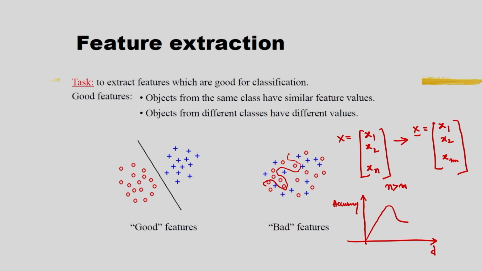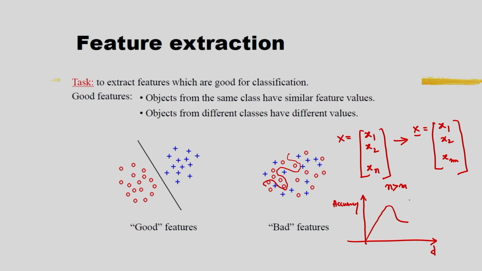If only limited training samples are available and I increase the dimension, the accuracy may decrease. That is why feature selection is important.